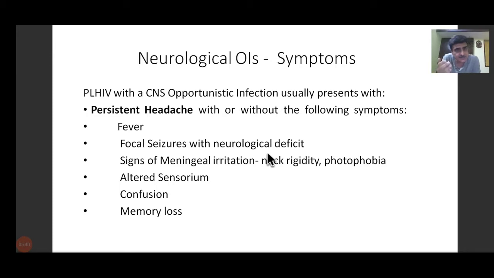So headache can be present with any of these following symptoms, or it may be just only headache. You can have headache with fever, headache with fever with focal or generalized seizures, or meningeal irritation. You can have all of them together, or any combination. So whenever a patient who is HIV positive presents with any of these symptoms, we should be alerted to the possibility of a neurological OI. If we know that his CD4 count is also low, then the chances of him having OI are quite high.